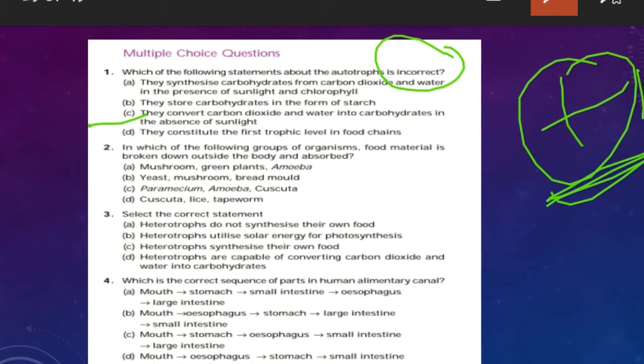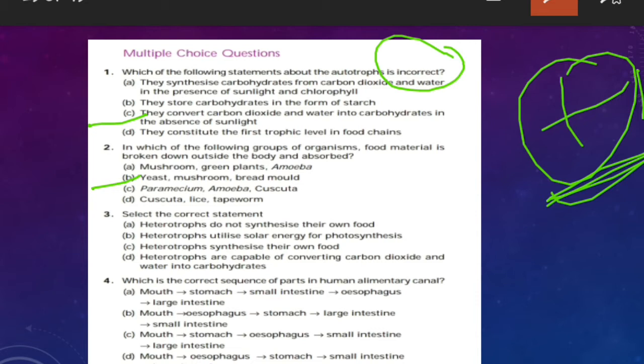Now, question number second: in which of the following groups of organisms is food material broken down outside the body and absorbed? The answer of this question will be fungi. That means in fungi, food material is broken down outside the body and then absorbed, and the fungi are given in option B, that is yeast, mushroom, bread mold. All these are fungi, so the answer will be B.